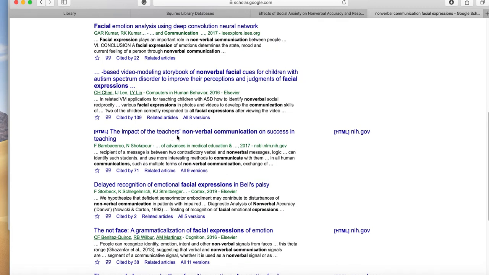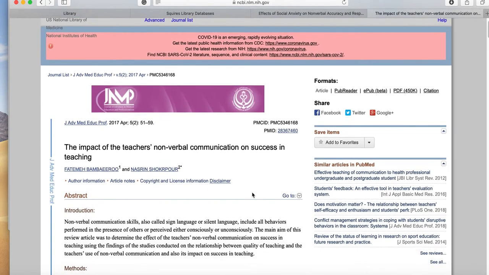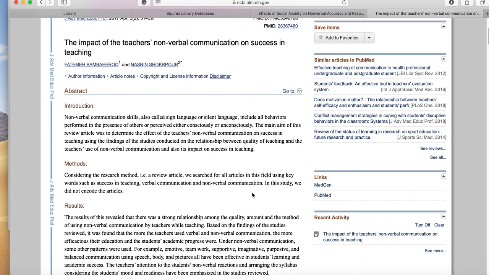Maybe I find this interesting, the impact of the teacher's nonverbal communication on success in teaching. So I come over here, we can get access to it. I could click on it. And not all of these links work. Most of the time they do, but sometimes they don't work. And then you just have to go find a different article.